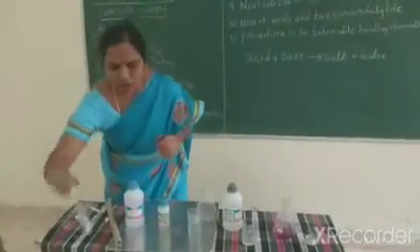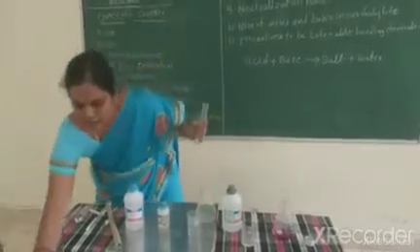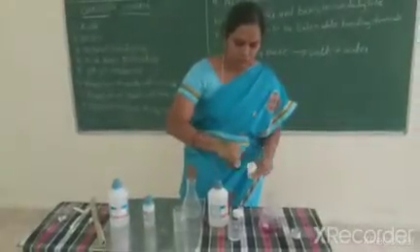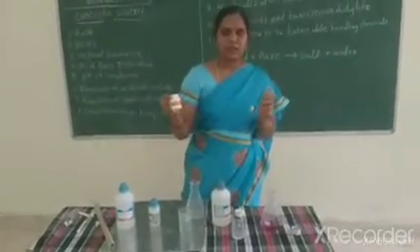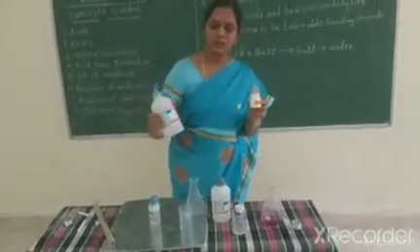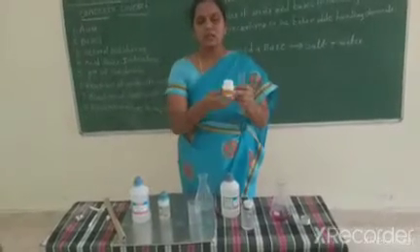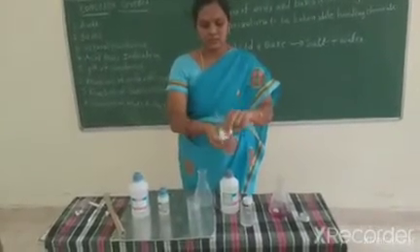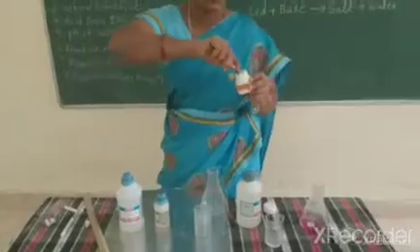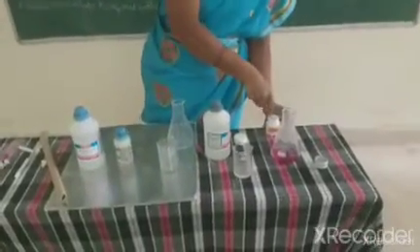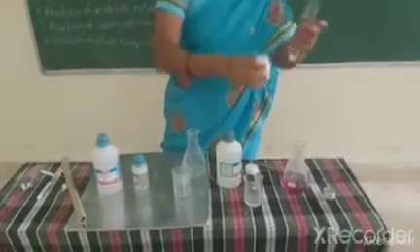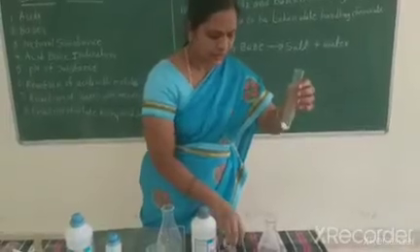How do they form? Acids and bases mix and form salt and water. First, the same product, sodium hydroxide. I can take the sodium hydroxide pellets, and I take the sodium hydroxide pellets in the test tube.